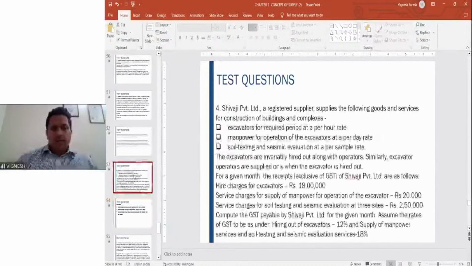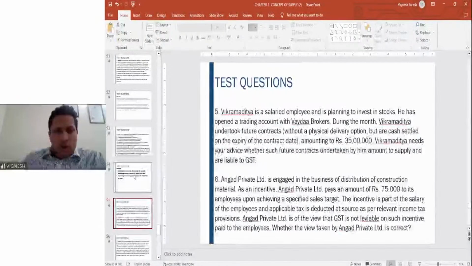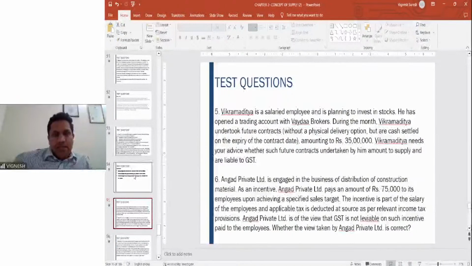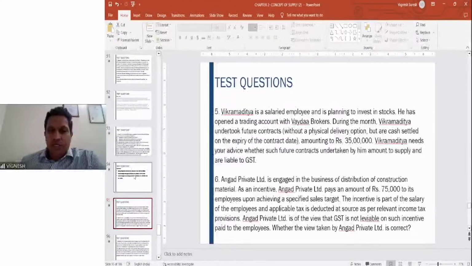Fine. So that was one elaborate problem on this one. Further questions. Vikramaditya is a salaried employee planning to invest in stocks. He opened a trading account with Vaida brokers. During the month, he undertook future contracts without a physical delivery option, cash settled on expiry of contract date, amounting to 35 lakhs. He needs your advice whether such future contracts undertaken by him amount to supply and are liable to GST.